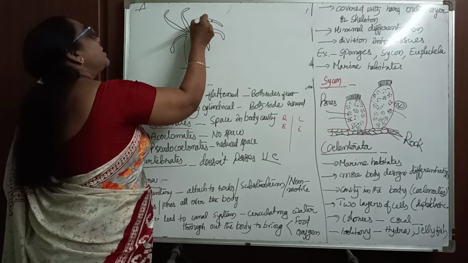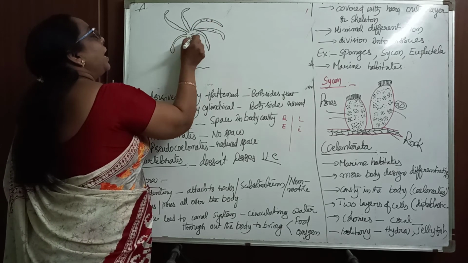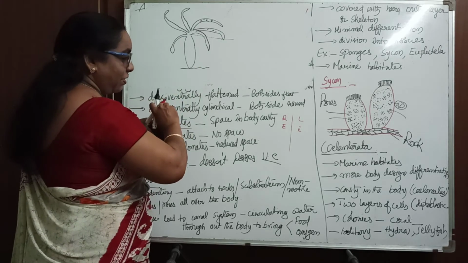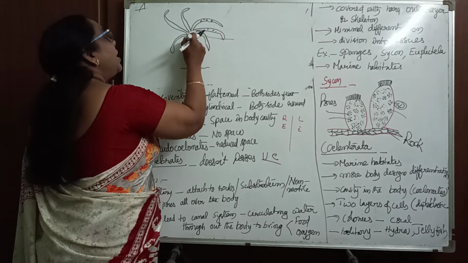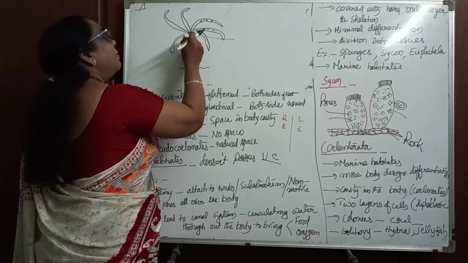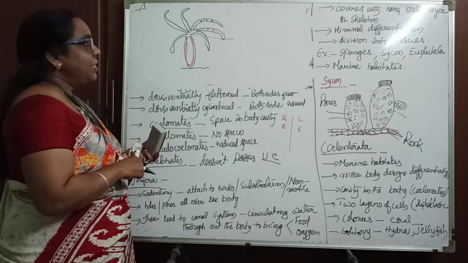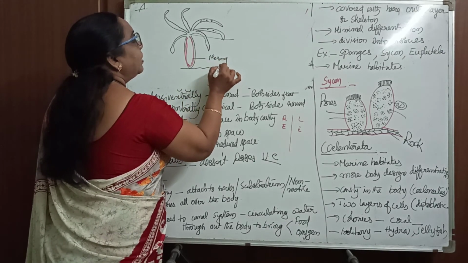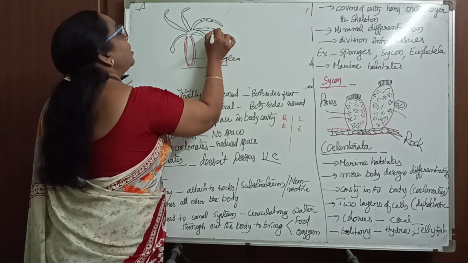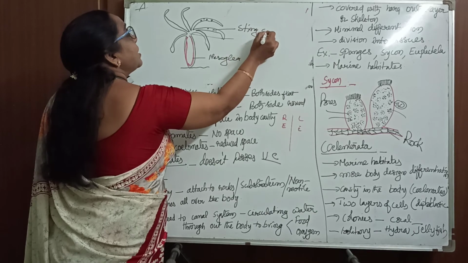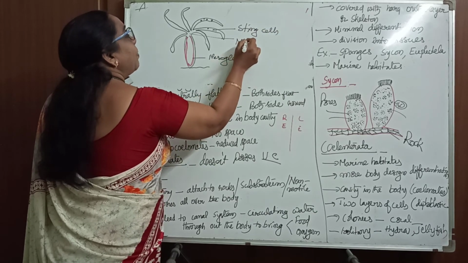They have a mouth, and I said this is a two-layered animal: an outer layer, and in the middle the mesoglea, along with the digestive layer. Label all these parts in your diagram and textbook diagram.